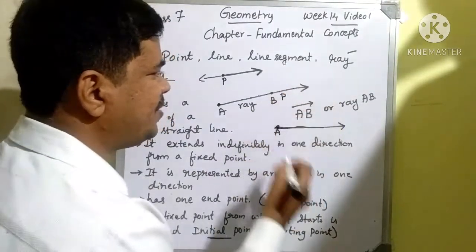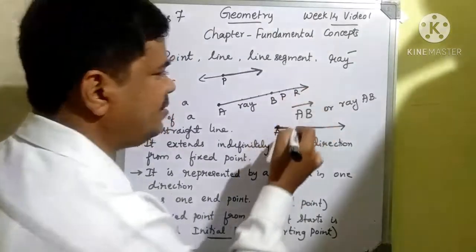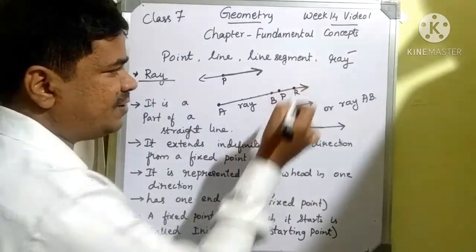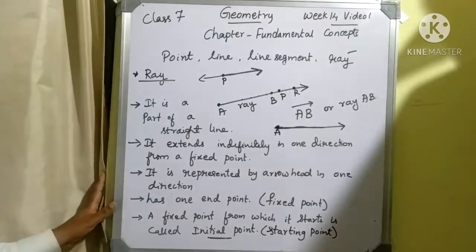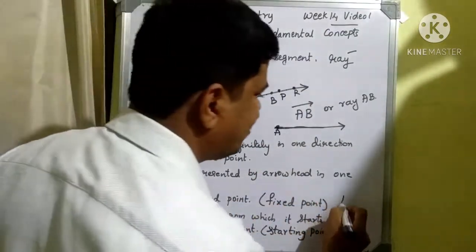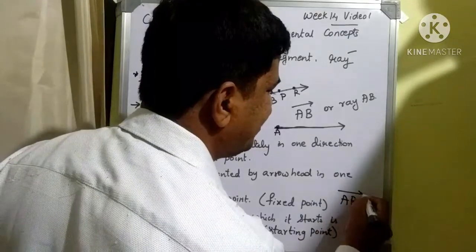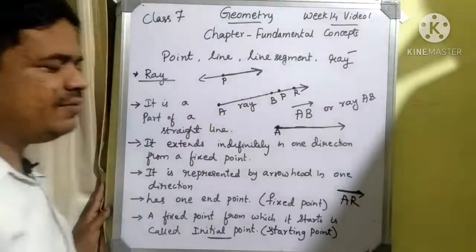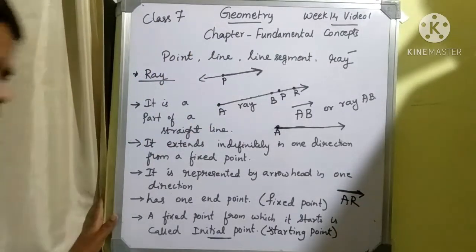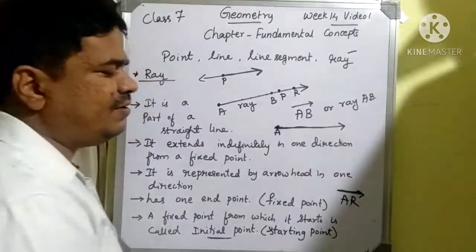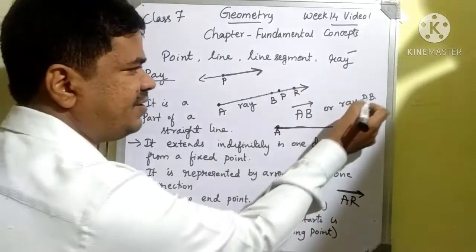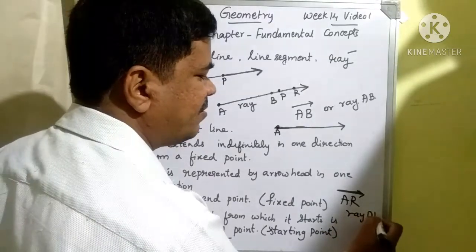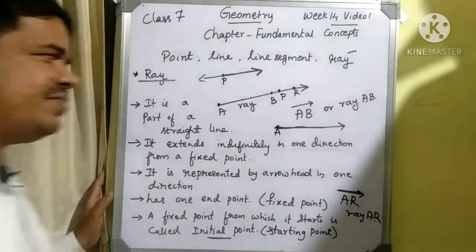Even if I consider P or R, these are points present on that line. Then I can write AR also. AR is represented by a line with one arrowhead. Then we can consider it a ray. Even we can write ray AB or ray AR. You can represent it like that.